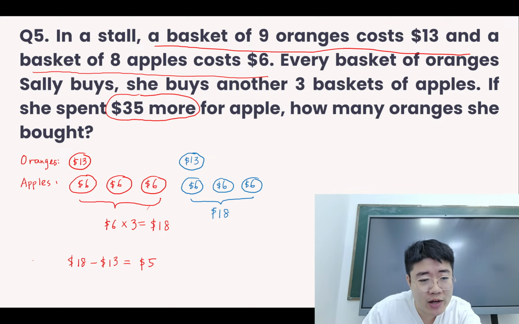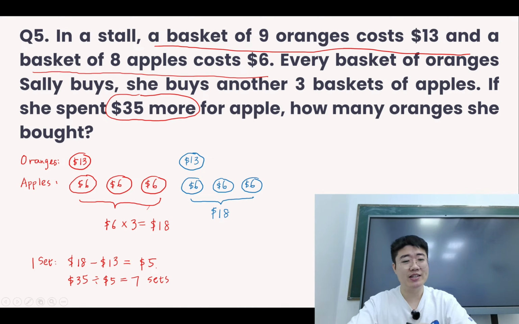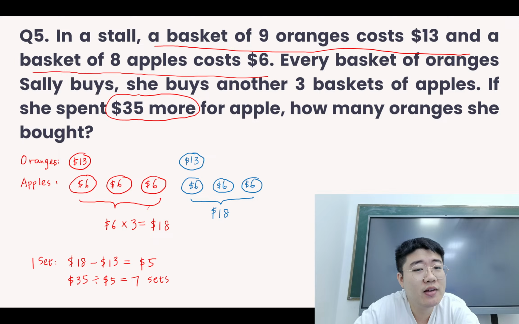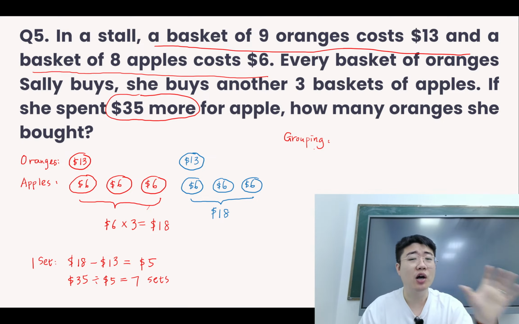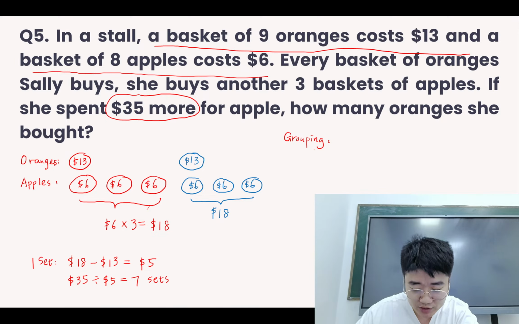Since every one group, we can call it one set, the difference is 5. So to find the number of sets, we just use the total difference, 35, divided by the individual difference. This way we can find there are 7 sets in total. So this is the grouping method. When we do the grouping, the things we have to check is according to the multiple relations given.